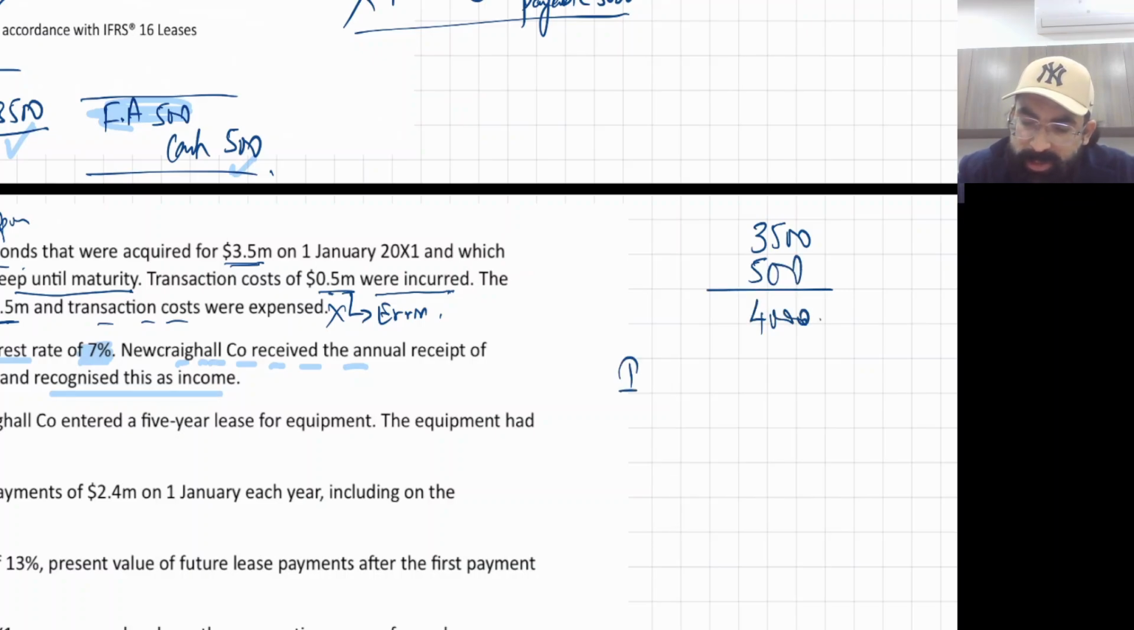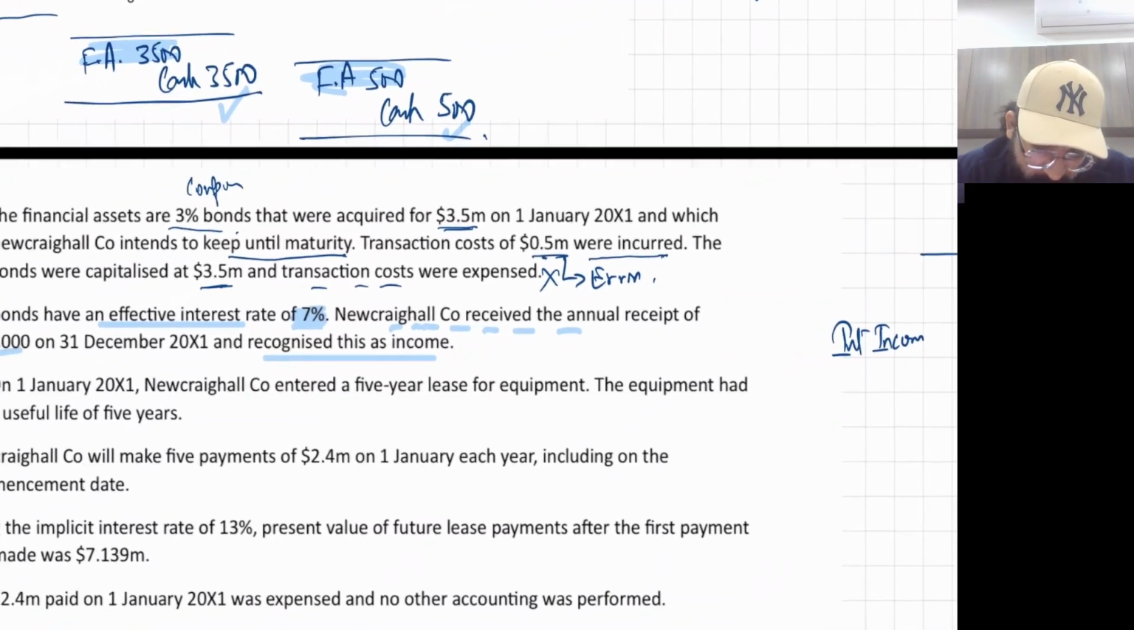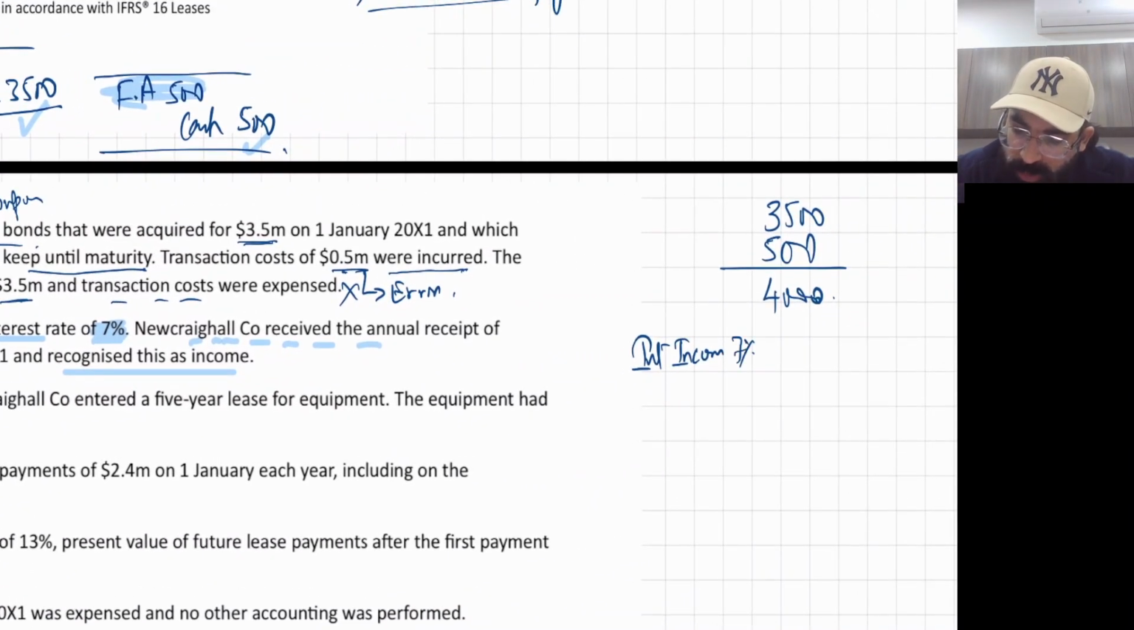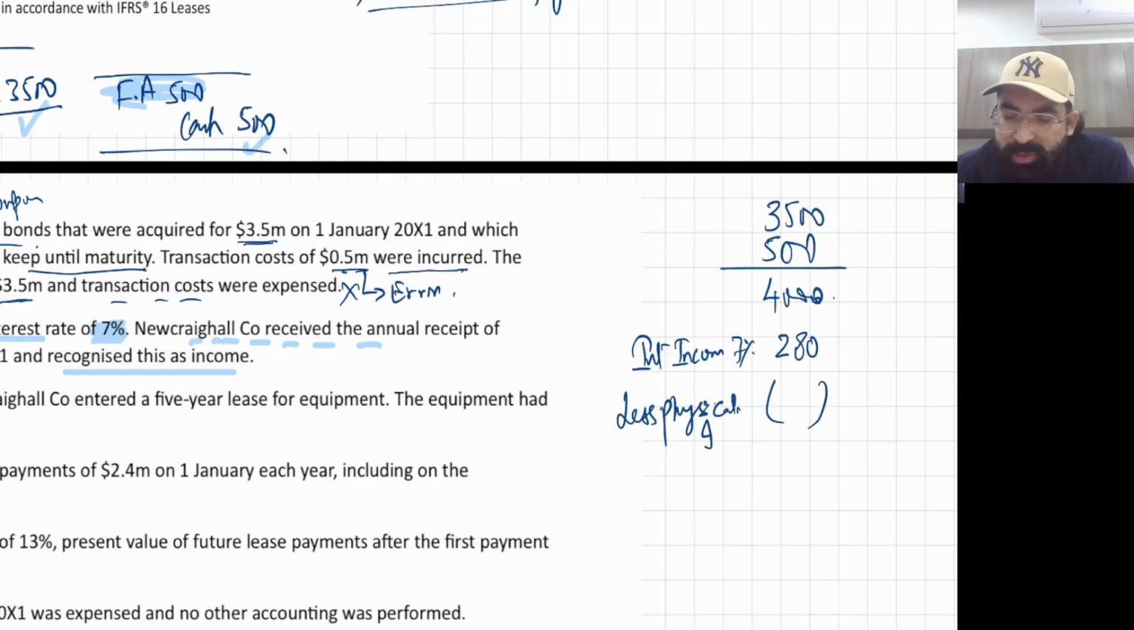4,000 multiplied by, first let's do interest income. Interest income is always booked using the effective rate. So the effective interest rate is 7%. So 4,000 multiplied by 7% is 280. Now, less fixed interest. How much is the fixed interest?